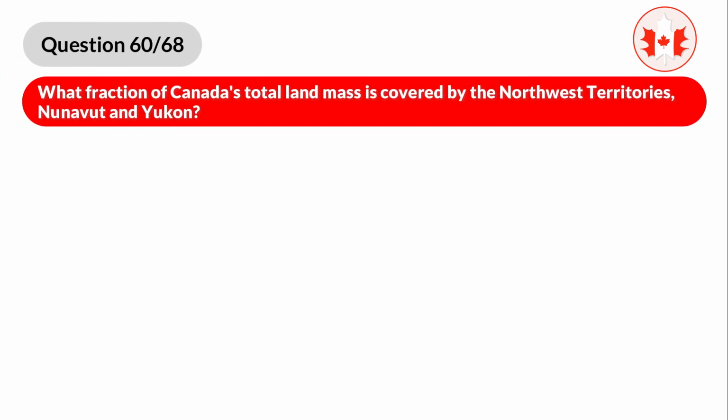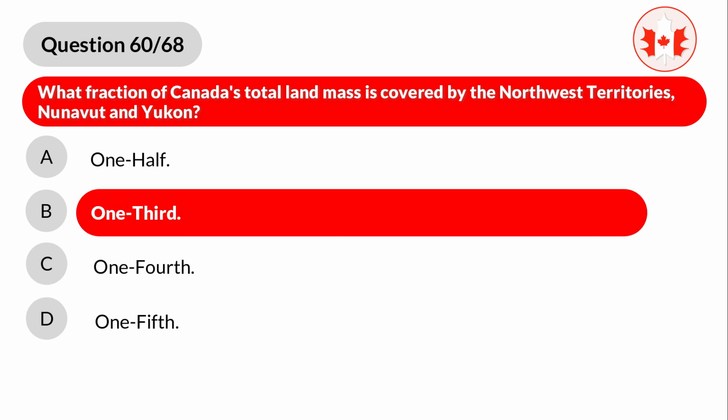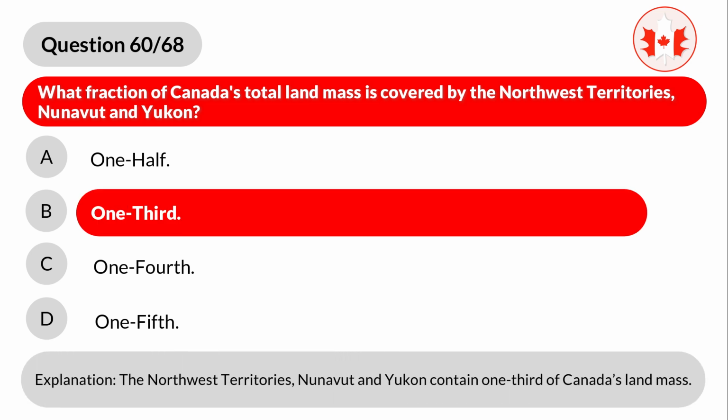Question 60. What fraction of Canada's total land mass is covered by the Northwest Territories, Nunavut and Yukon? A. 1/2, B. 1/3, C. 1/4, D. 1/5. Correct answer is B. 1/3. Explanation. The Northwest Territories, Nunavut and Yukon contain 1/3 of Canada's land mass.